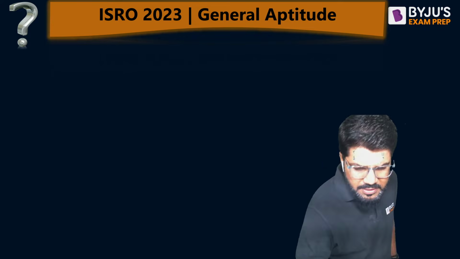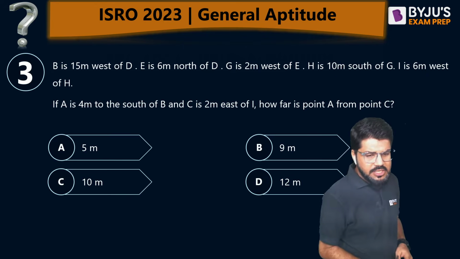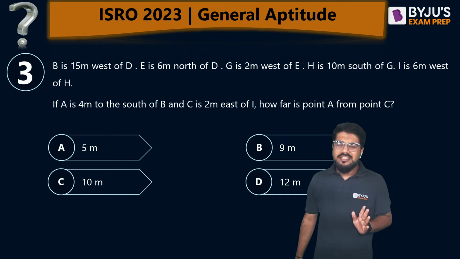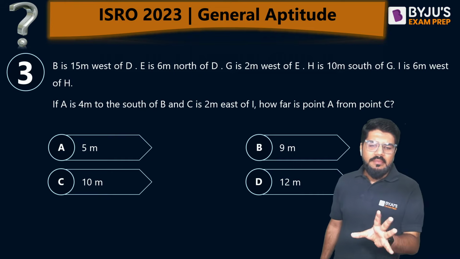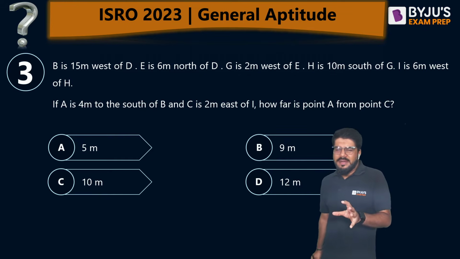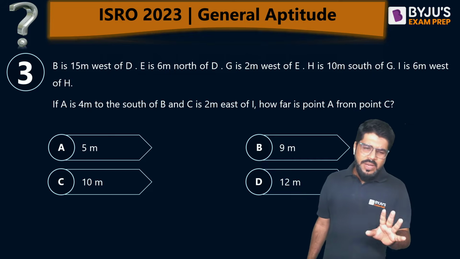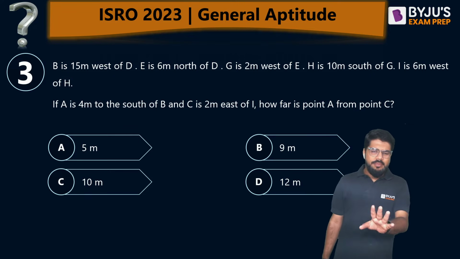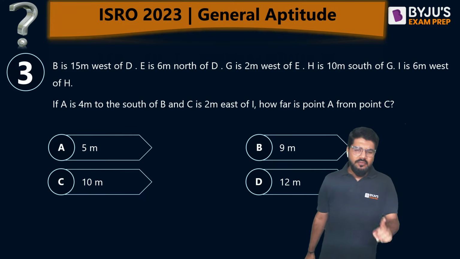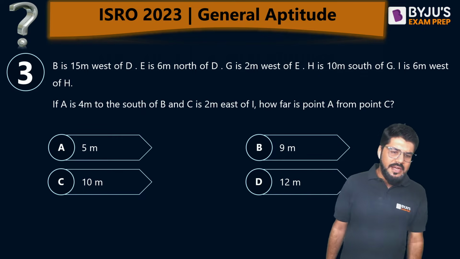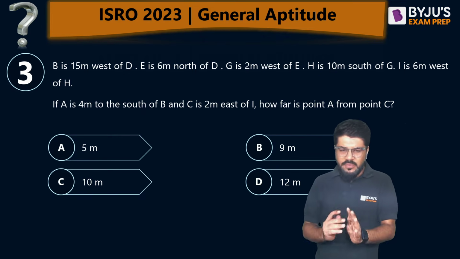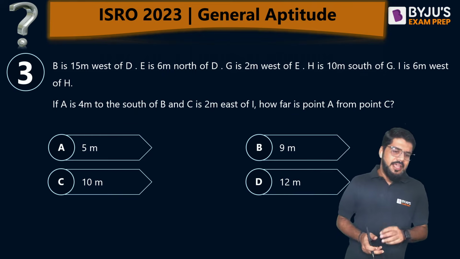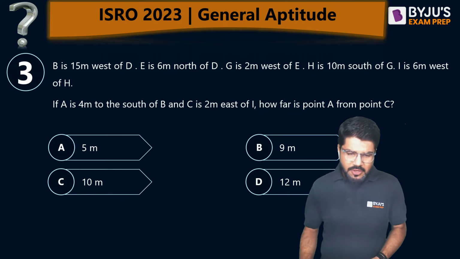Okay, let's move ahead to the next question, number 3 for this question paper. It's a basic direction sense question. Maybe 10-20 seconds you will spend reading it, approximately total 1 minute around, and you will be able to solve it. So if you are pausing the video, you can pause it for a duration of 1 minute. B is 15 meter west of D. One by one I will start sketching it. B is 15 meter to the west of D.